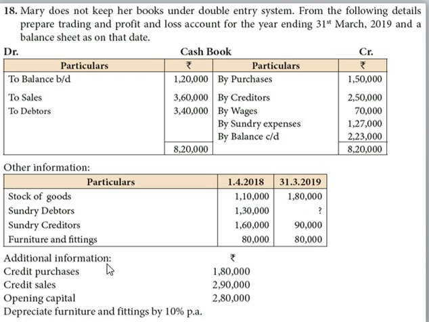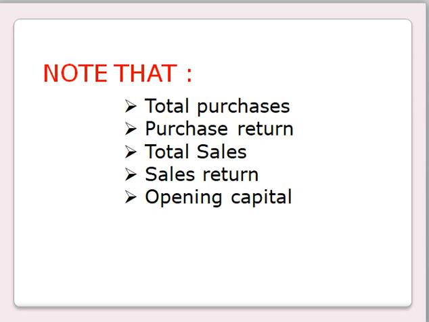And they had also given some additional informations, which are credit purchases, credit sales, opening capital. And they had given adjustment for furniture and fittings, which is 10% per annum. In this sum, we have to open trading and profit and loss account and balance sheet. For the calculation of this account, we have to note whether they had given total purchases, purchase return, total sales, sales return, or opening capital.